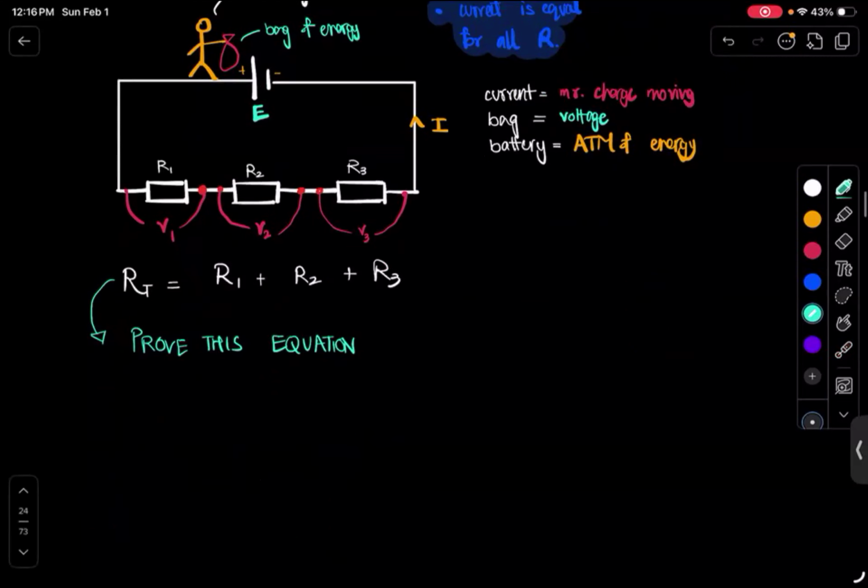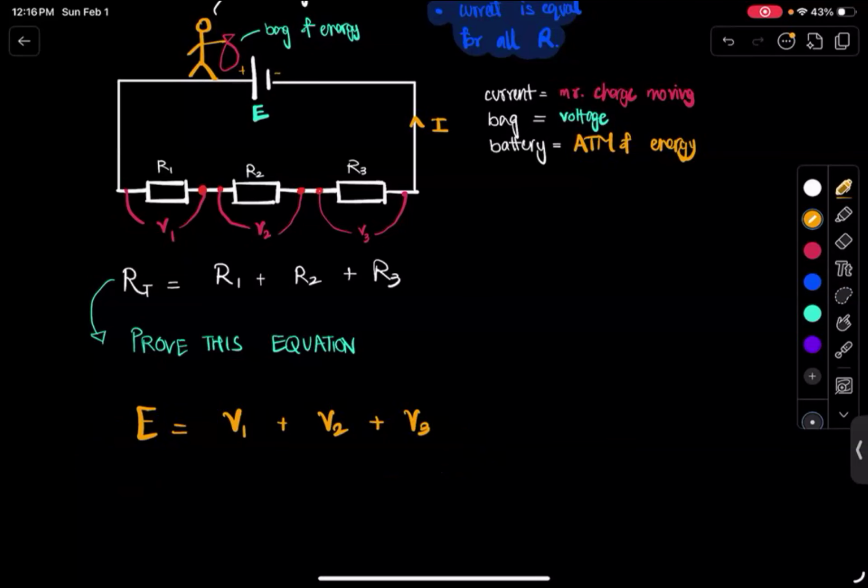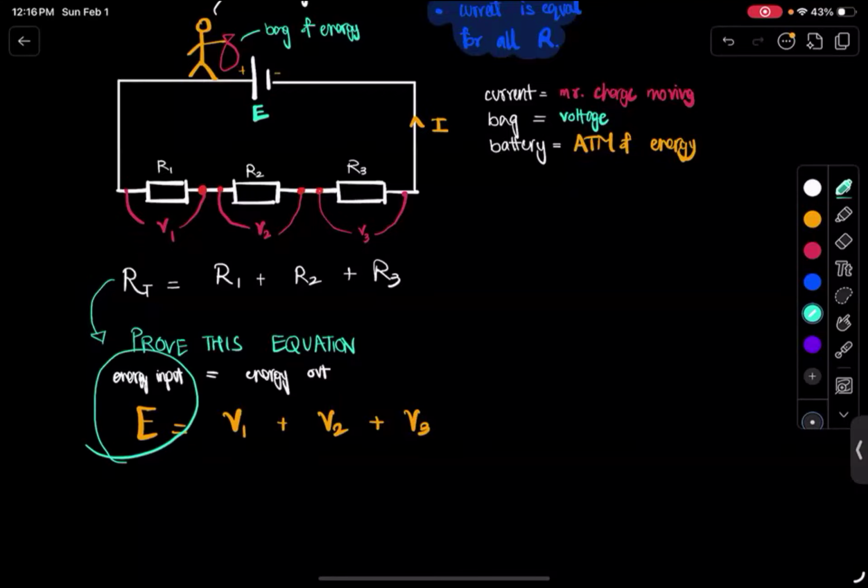So the most common sense thing over here is that E is equal to V1 plus V2 plus V3, right? This is the voltage provided by the battery, and this is the total voltage dropped. You could think of this as the energy input, because this is providing energy, and it should equal the energy output. That makes pretty common sense, that this is the energy provided by the battery, and this is the energy lost in providing energy to the resistors.